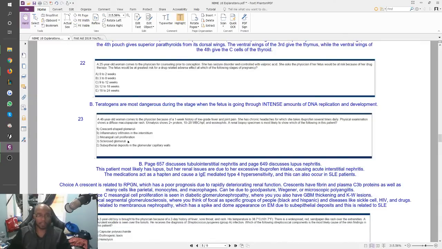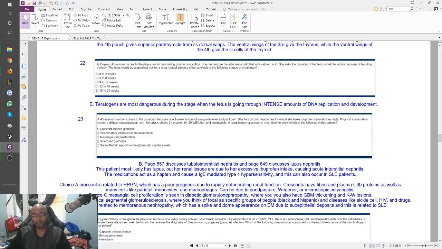C says mesangial cell proliferation. Well, when you see mesangial cell proliferation, that's a sign of diabetic glomerular nephropathy, where you also have glomerular basement membrane thickening, and you find Kimmelstiel-Wilson nodules, right? That's not her problem either, so you don't pick the mesangial cell proliferation. Sclerosed glomeruli, as well as this other answer choice, E, subepithelial deposits in the glomerular capillary walls, these should ring bells for you. Like, you should know exactly what they're talking about.